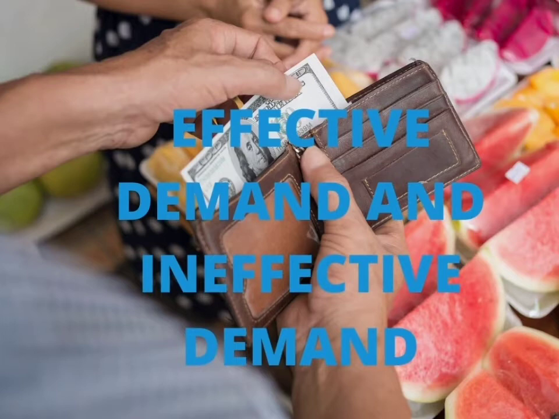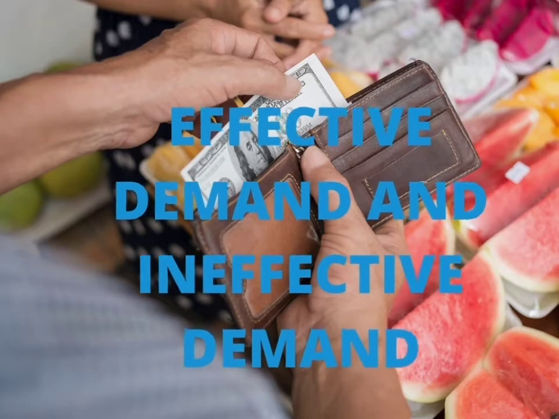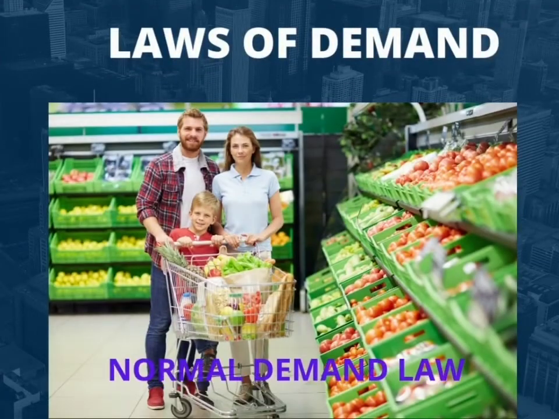Effective and ineffective demand. In economics, demand is quite different from want or need. Want or need refers to a mere desire for a commodity but not backed up by the willingness and ability to pay for it. Want or desire can be called ineffective demand. Effective demand is defined as a desire backed up by ability and willingness to pay for specific quantities of commodity at alternate prices and within a period of time.